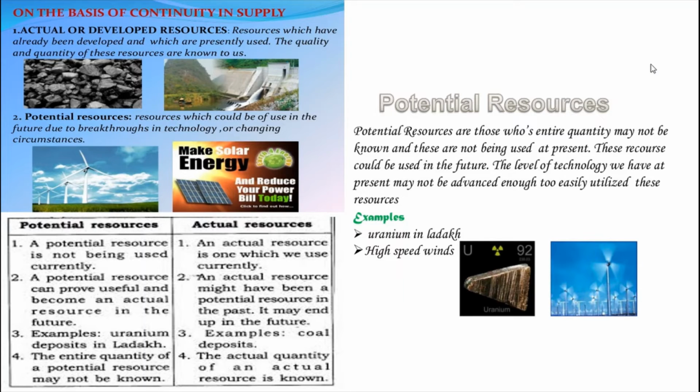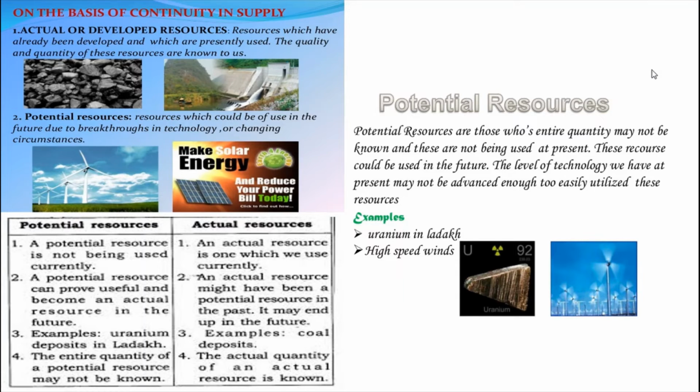According to that we can plan and use it. These are the examples of actual resources. See, some pictures are here. Now I am going to tell about the second type, potential resources.